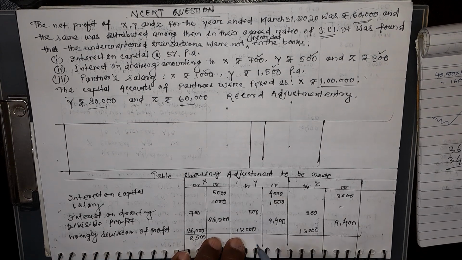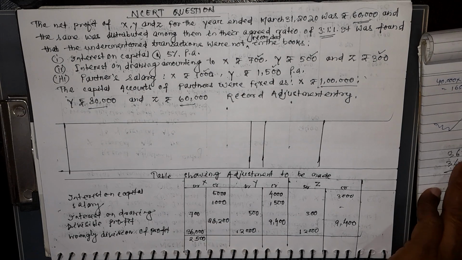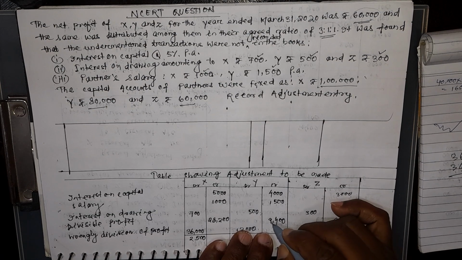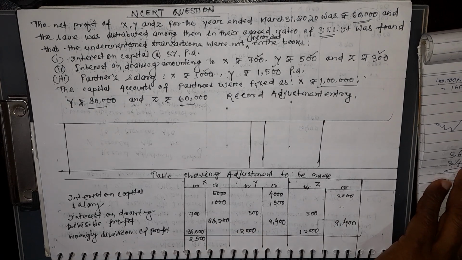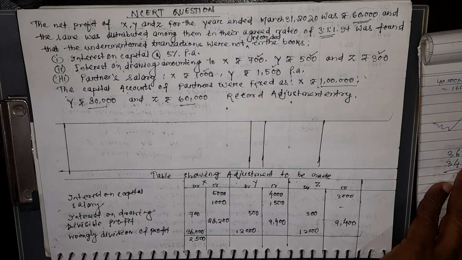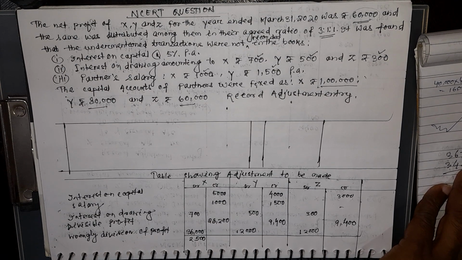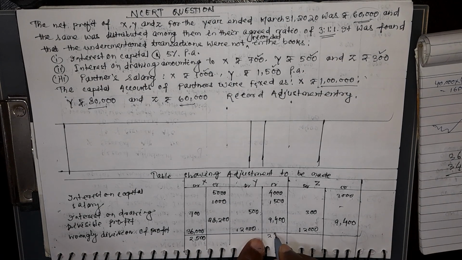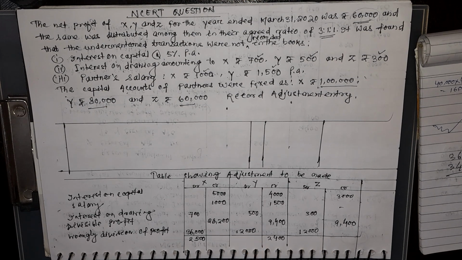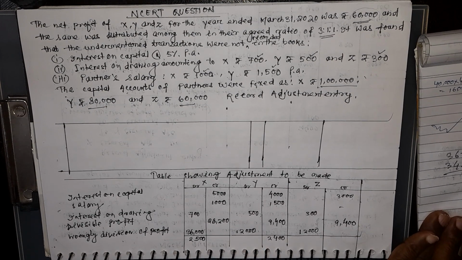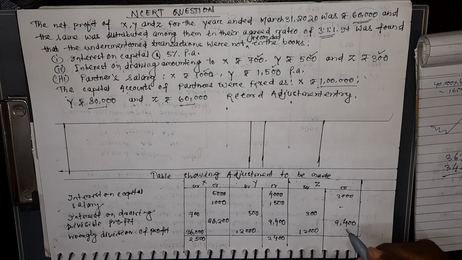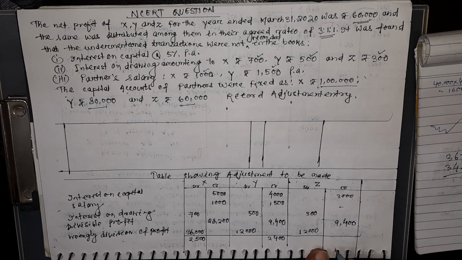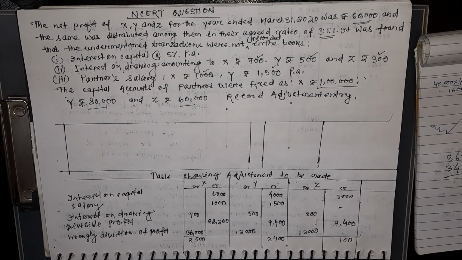Clear? Similarly, for Y, you see now debit side 12,500. Credit side is how much? 14,900. Clear? So what is the difference? 2,400. This side more. You write it here, 2,400. For Z, you see now debit side is 12,300. And credit side is how much? 12,400. So credit side is 100 more. That you will mention here.